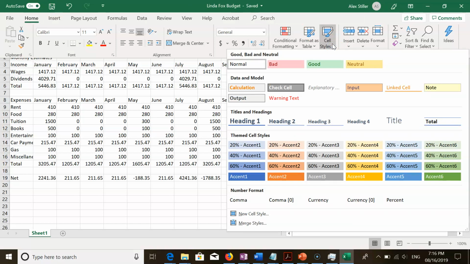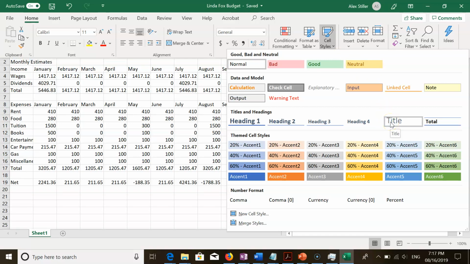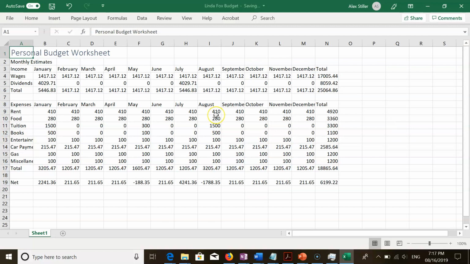Step 2. Point to the title cell in the Titles and Headings area of the Cell Styles gallery to see a live preview of the cell style in the active cell. Step 3. Click the title cell style to apply the cell style to the active cell.